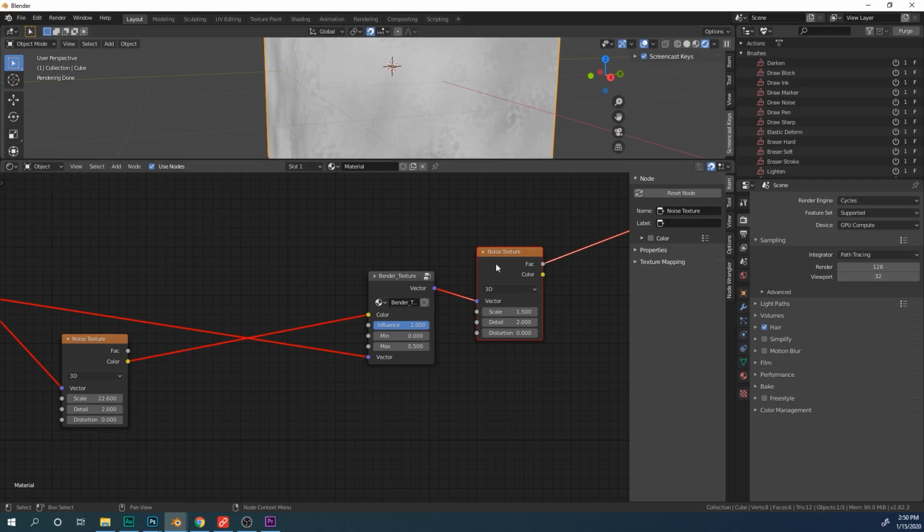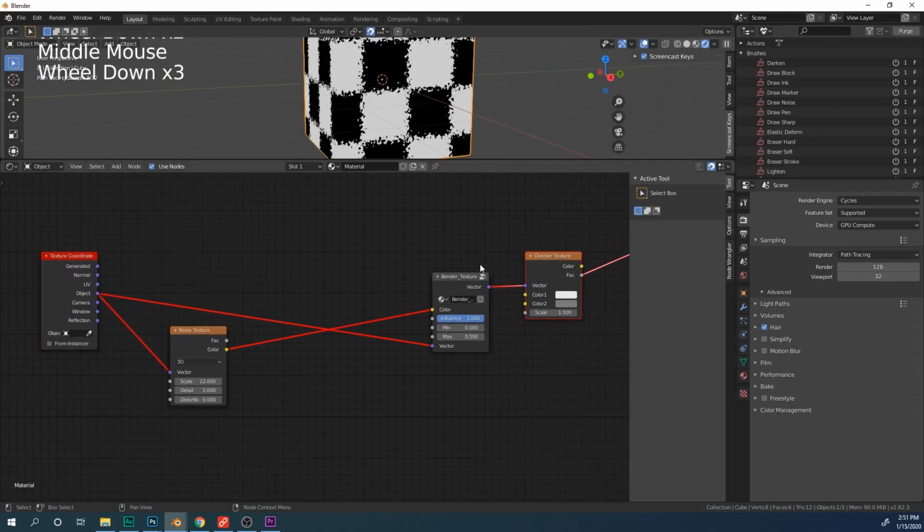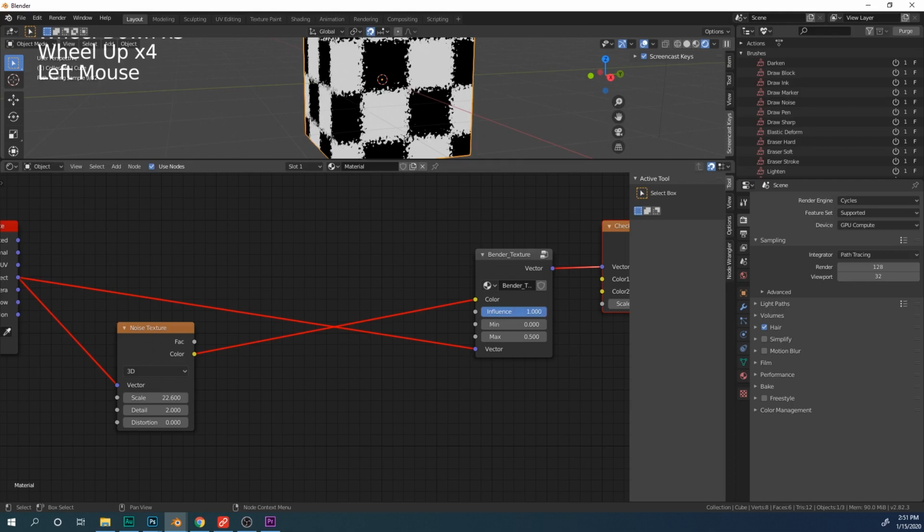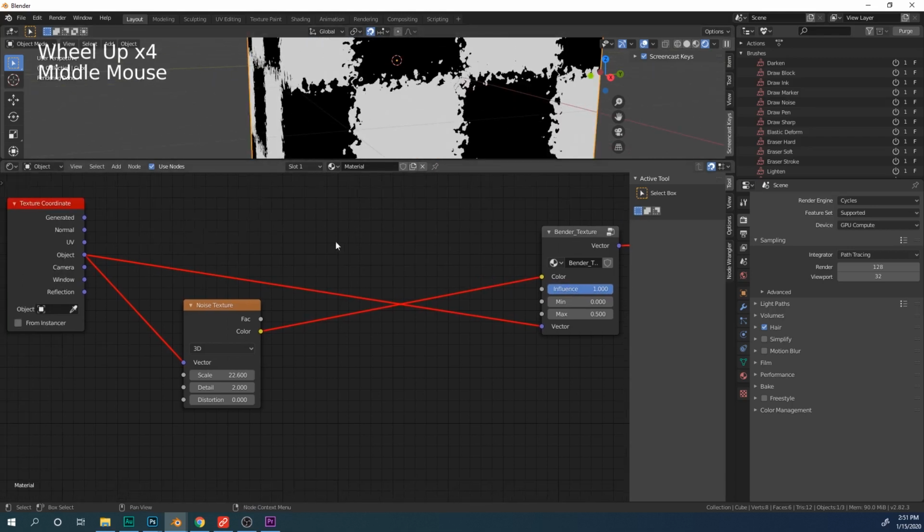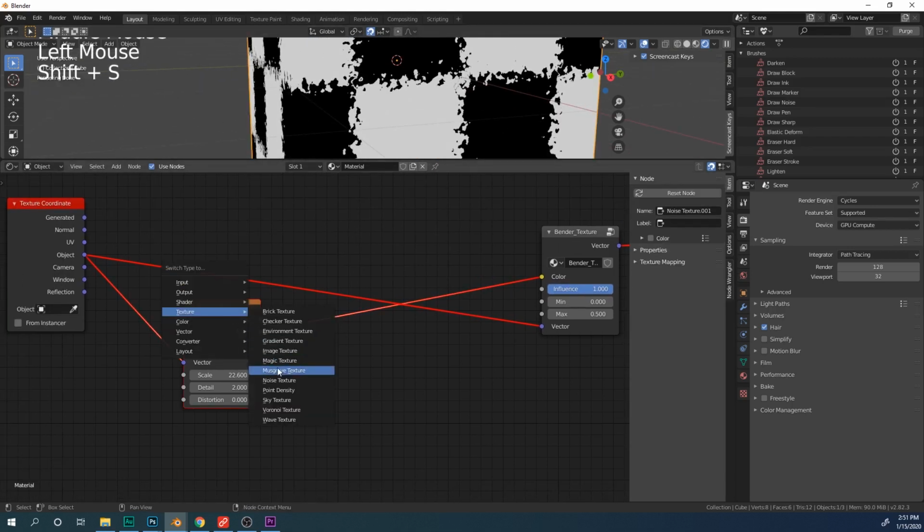Let's swap the textures out by pressing Shift S. Texture, let's do checker texture. See that here. Let's do checker texture here as well.